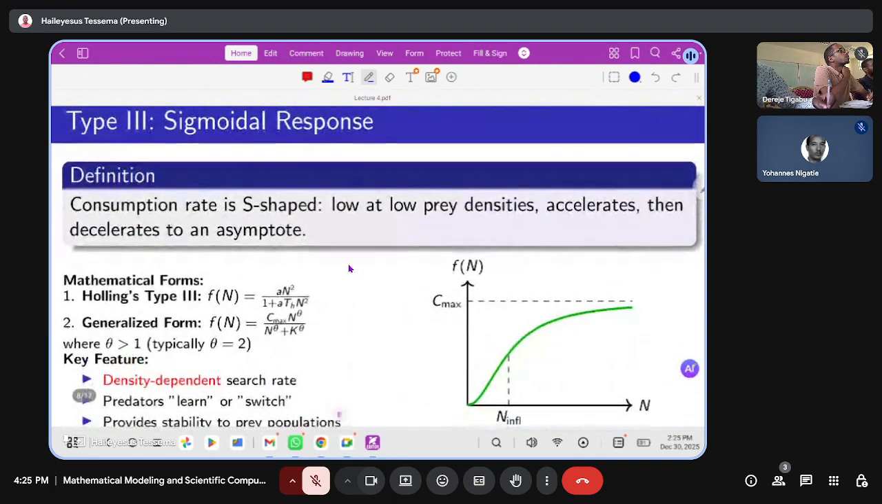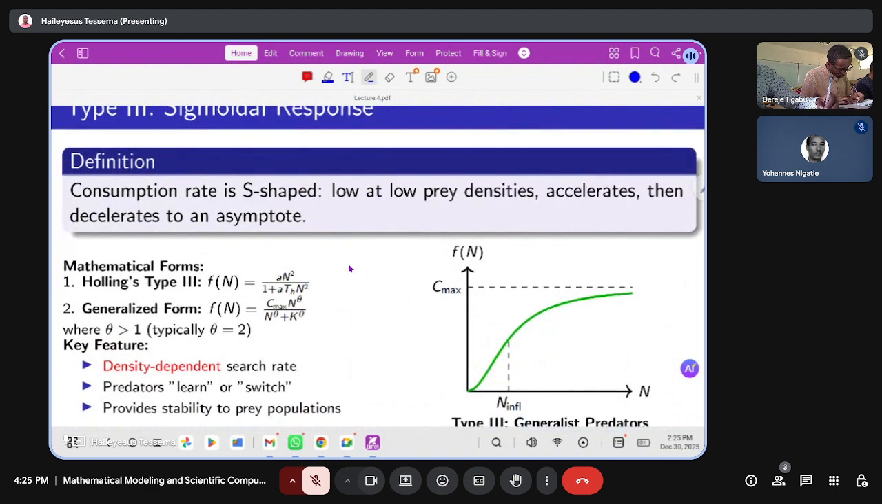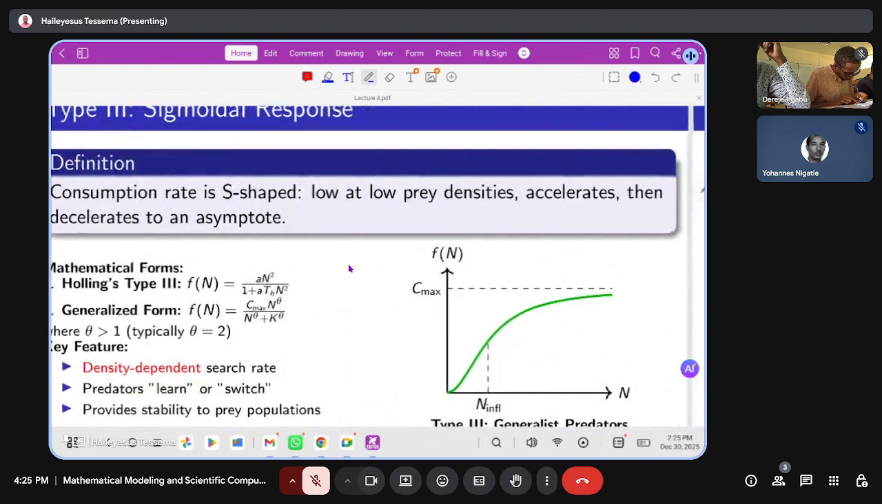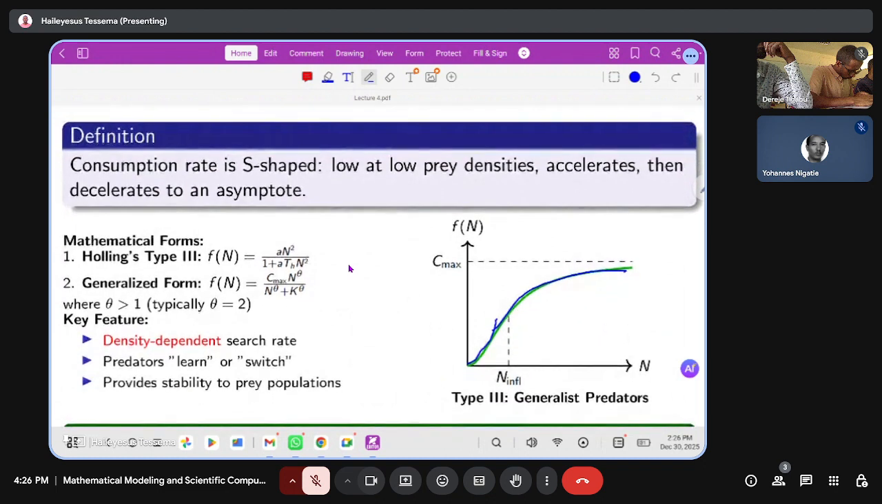The other one is Holling type 3, which we call the sigmoid response. The consumption rate is an S-shaped or sigmoid-shaped plot. The consumption rate is low at low prey density, and it accelerates, then decelerates to the asymptote. It accelerates first, then decelerates asymptotically. So the Holling type 3 functional response in general is represented by this.